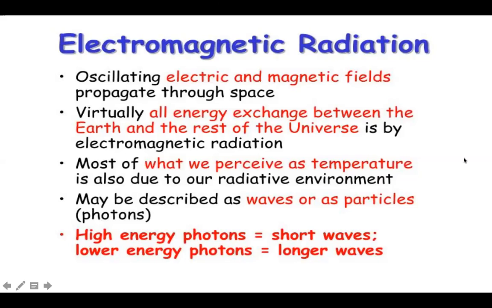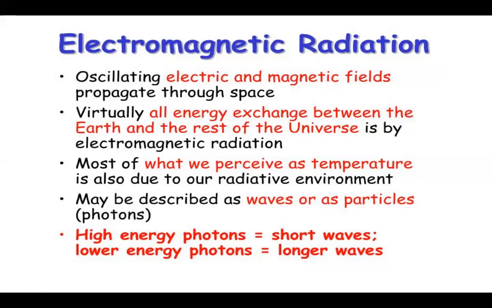So the first topic in your unit is electromagnetic radiation. You know this very well because since the beginning of this paper, we have been reading about electromagnetic waves and electromagnetic radiation. But yet, I would just like to revise your previous knowledge, your school or college knowledge. Just see this slide. You can read here what is meant by electromagnetic radiation. Oscillating electric and magnetic fields propagate through space. Why are we saying space in particular? Because radiation has a special property. It doesn't need any medium to travel. It can just travel through vacuum.